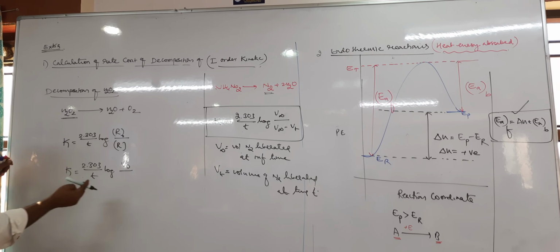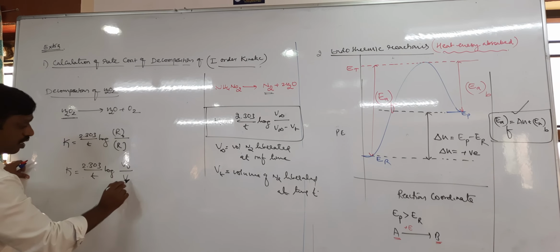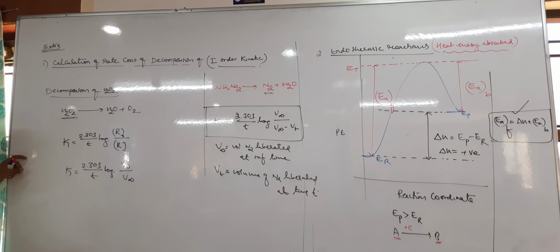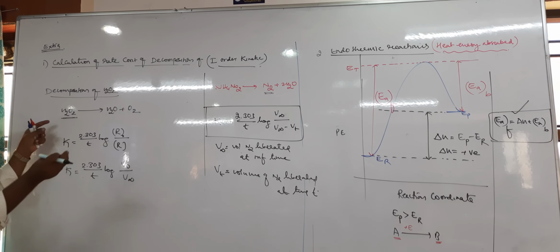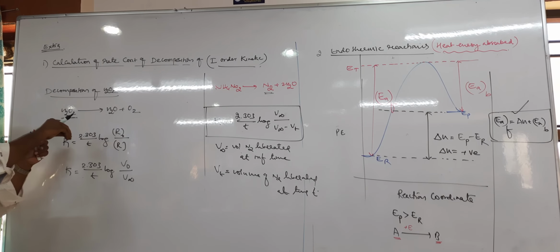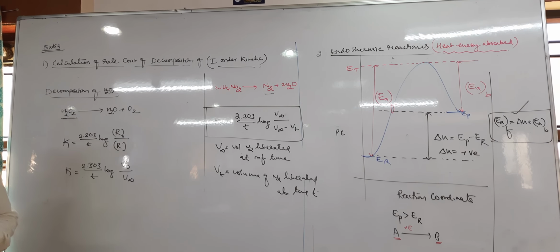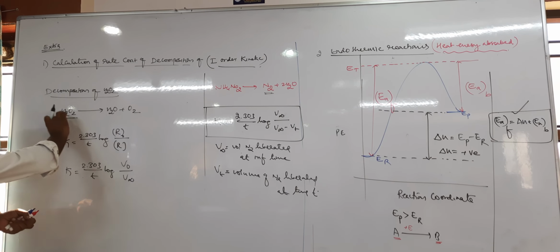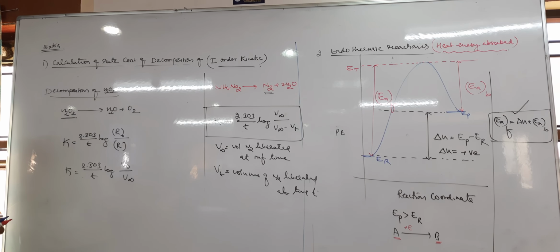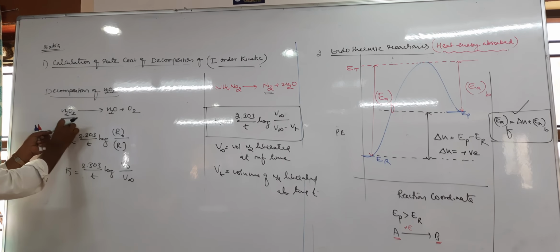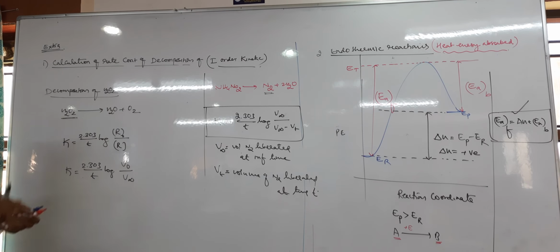That's why I can take V naught by Vt. Where V naught equal to what? Initial volume. Initial volume of what? Actually the initial volume of H2O2 should be taken. But what I am doing is H2O2 is titrated against KMnO4, therefore we know the KMnO4 volume. We don't know the H2O2 volume, because whatever H2O2 is there, that much reacts with KMnO4.